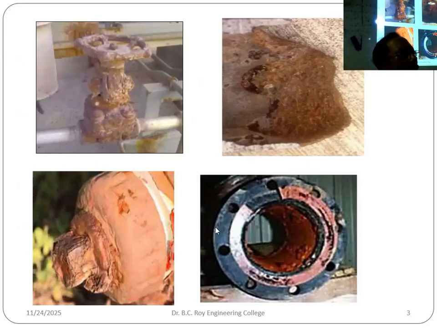So this is corrosion in front of you, in the metal, particularly the GI pipe, galvanized iron pipe, or the water pipe used in the bathroom. Earlier people used to use it; nowadays all are using PVC plastics. But earlier the GI pipe was enormously used. Why are people not using GI anymore? Because it gets corroded, and once it is corroded, it is very difficult to open or change. If you want to change a part, you have to break the whole thing and throw it away. Replacing is not possible.